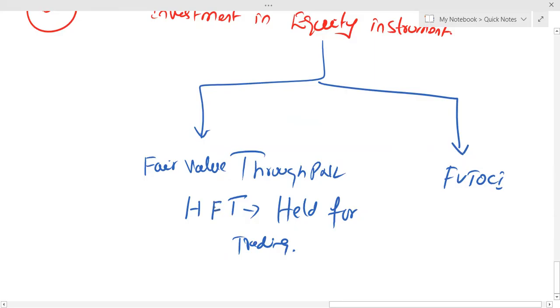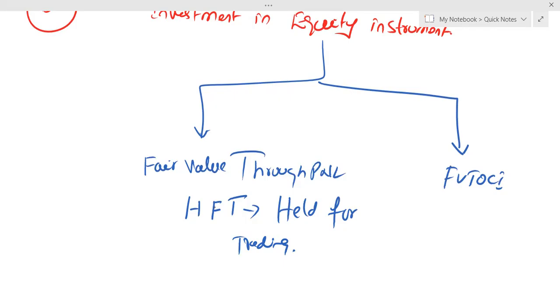Whenever shares are bought with the short-term trading, always students remember one point, HFT by default comes in fair value through P&L category.